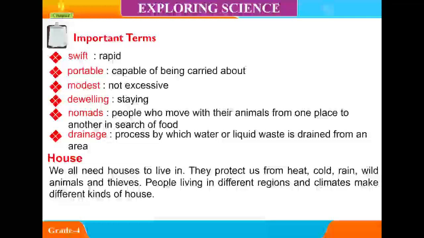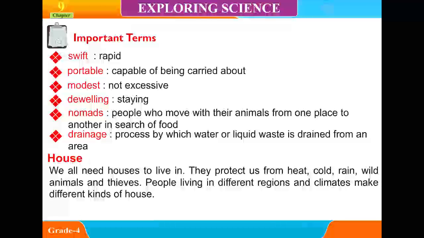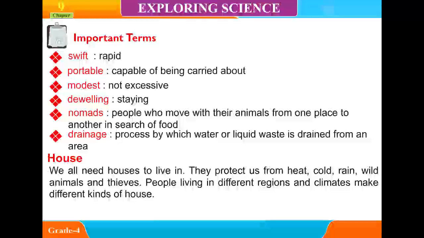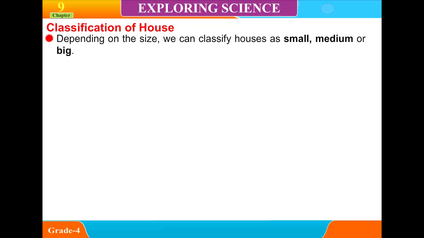House. We all need houses to live in. They protect us from heat, cold, rain, wild animals, and thieves. People living in different regions and climates make different kinds of houses. Classification of houses. Depending on the size, we can classify houses as small, medium, or big.